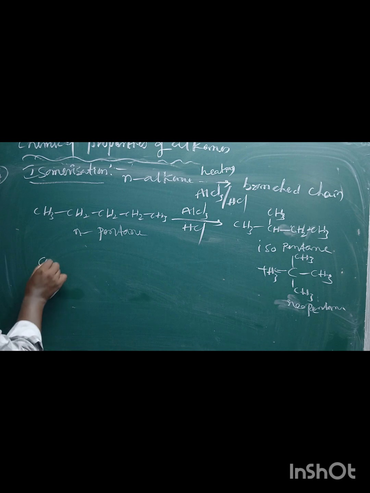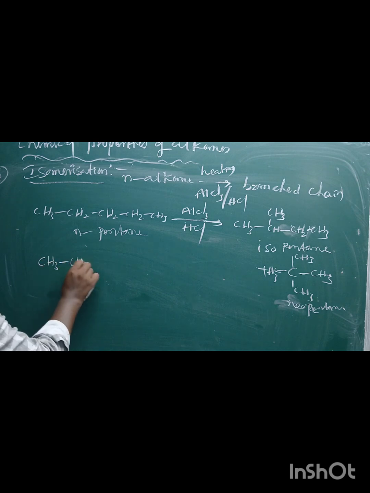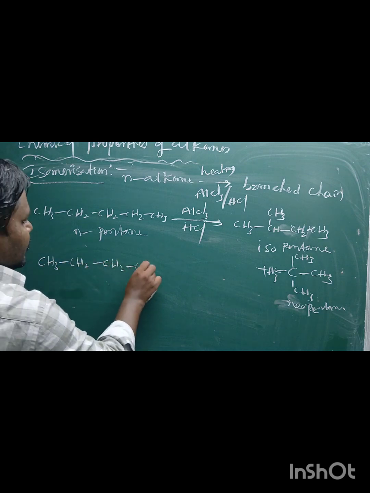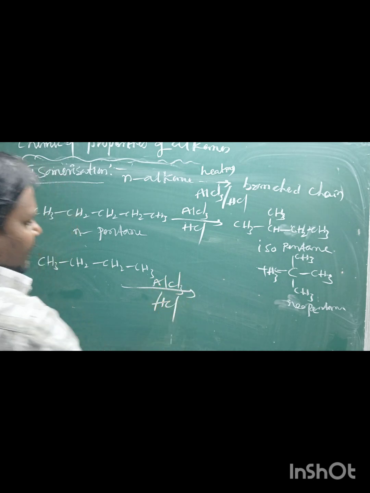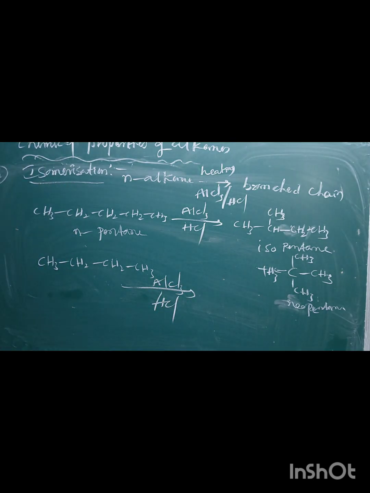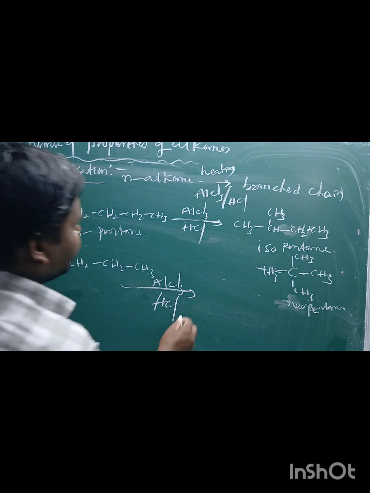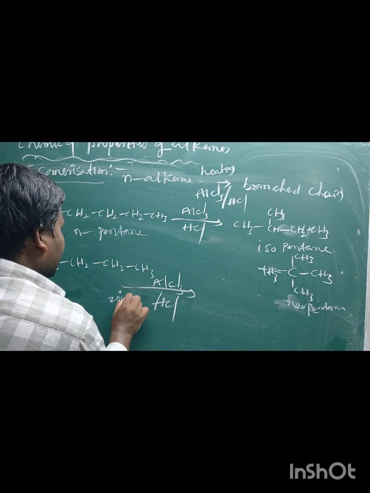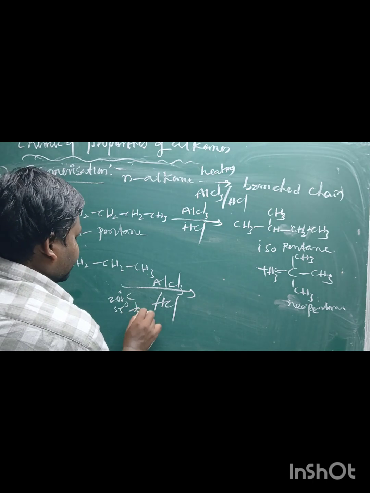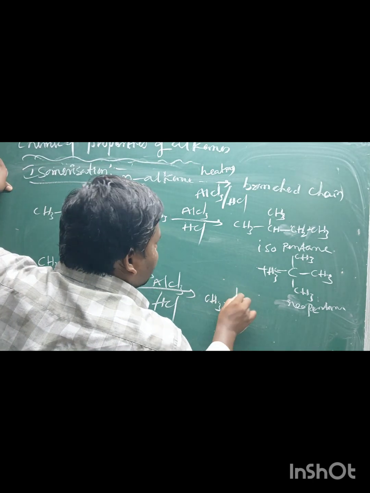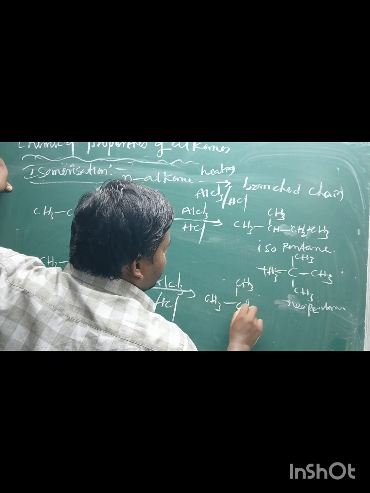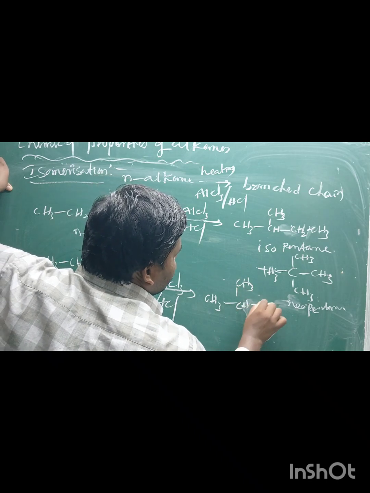If you take butane, CH3, CH2, CH2, CH3, in the presence of AlCl3 or HCl, at 200 degrees Celsius and 35 atm, it can be converted to CH3, CH3, CH3, isobutane.